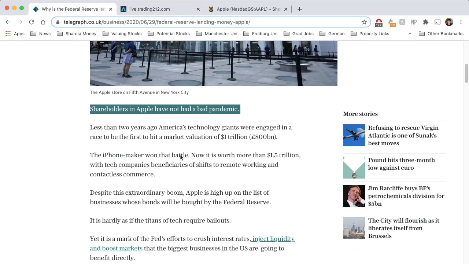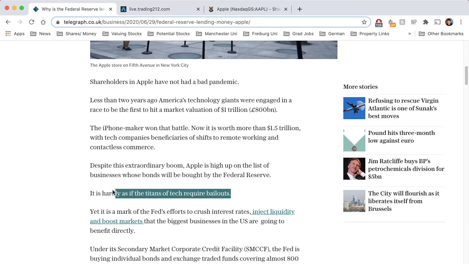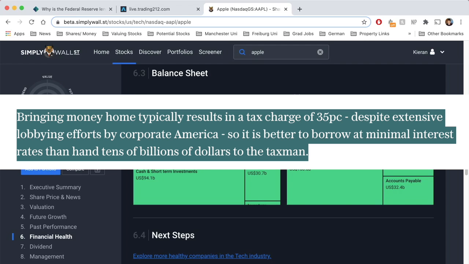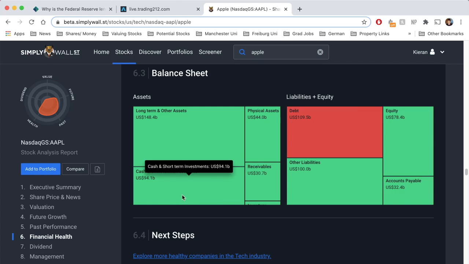And then if we carry on scrolling down, it says here, it's hardly as if the titans of tech require bailouts. And again, that is also true. This is an overview of their balance sheet here. And yes, they have a lot of debt, but that's because it's actually cheaper to borrow on these dirt cheap interest rates rather than paying income tax on collecting their cash and short-term equivalents from abroad. So because they've got $94.1 billion in cash and short-term investments, it's hardly as if Apple actually needs the money.